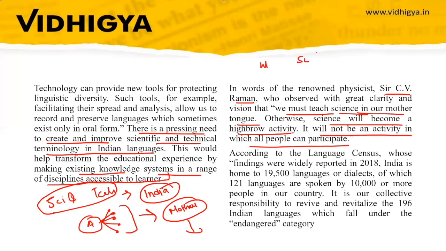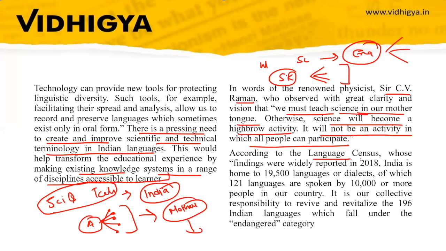If scientific knowledge can only be given in English, then only a few sections of society can learn it. However, if that scientific knowledge is in multiple languages, then people of different communities can learn it, and it can be given to a wide range of people across the country. That is why it is important that we teach science in our mother tongue.